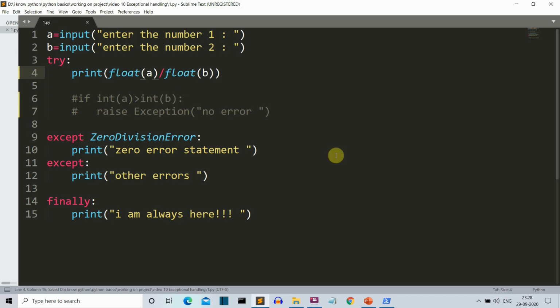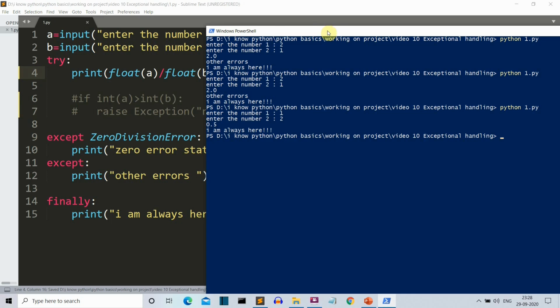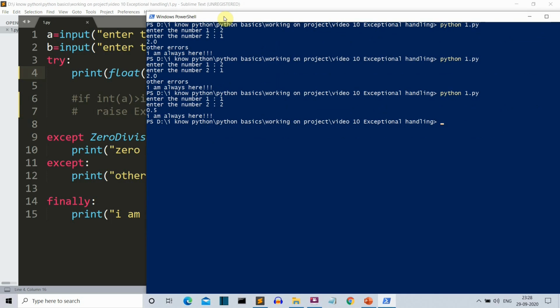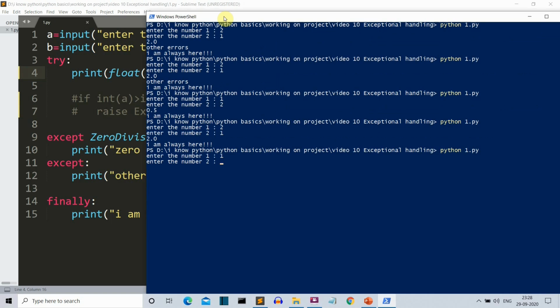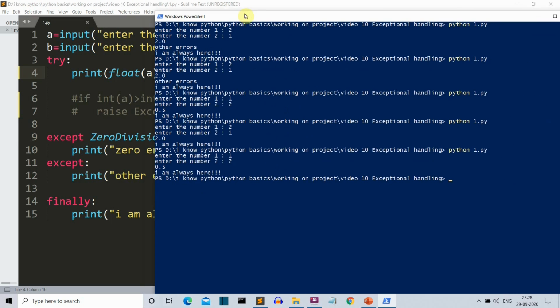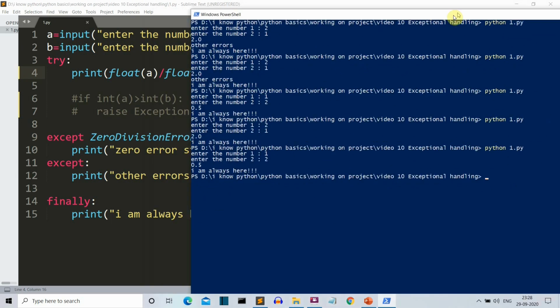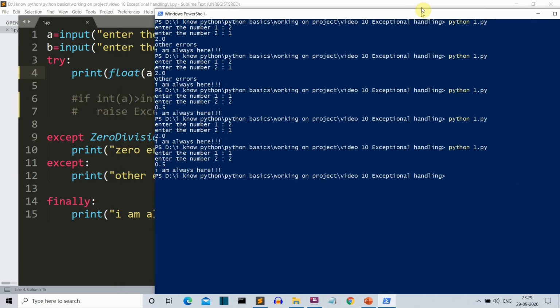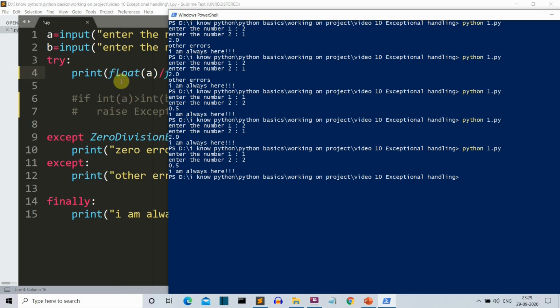Anyway, we know that our program is working. Try and except is working. So you can see it is working. 1 and 2. Okay, so yeah, we need to define float here, otherwise it will raise an error. So for now the try block is working, and finally block will work because this is a mandatory block.